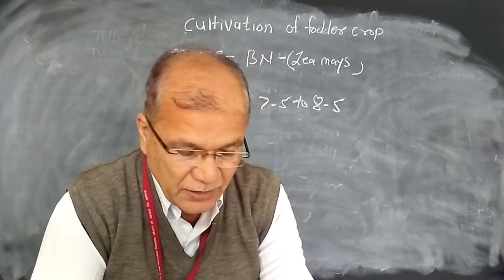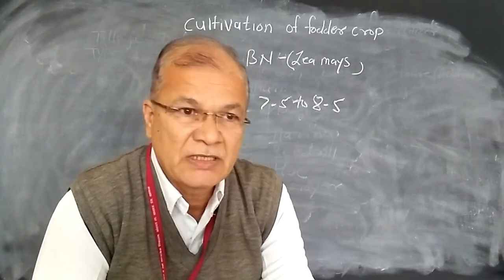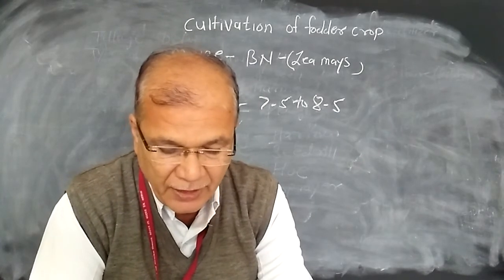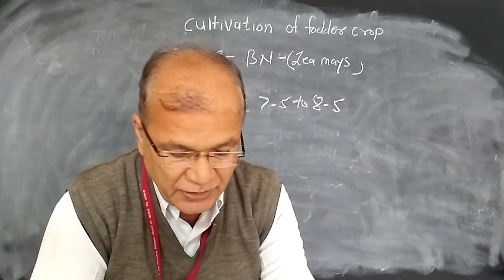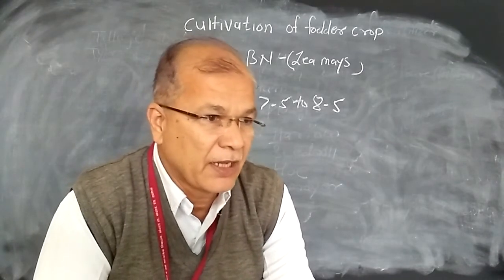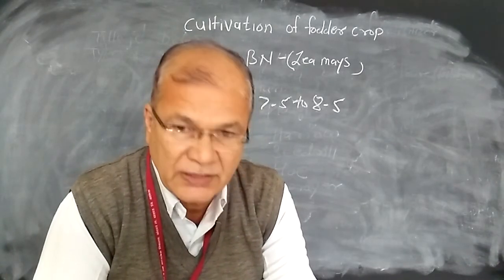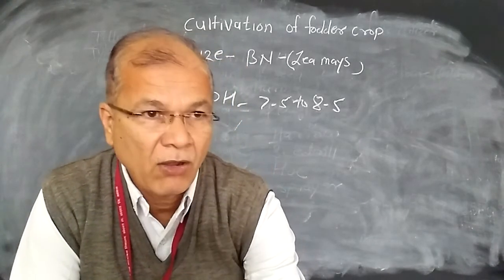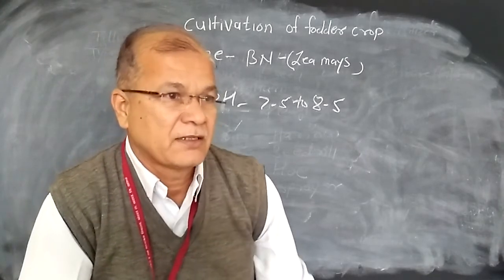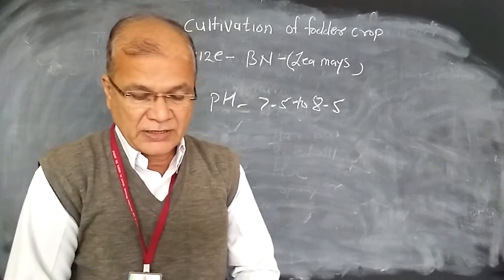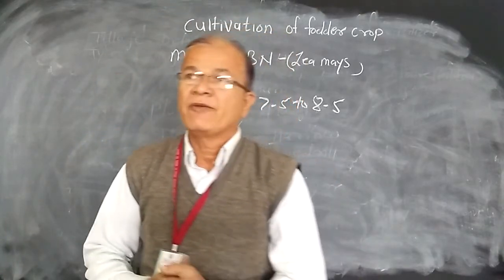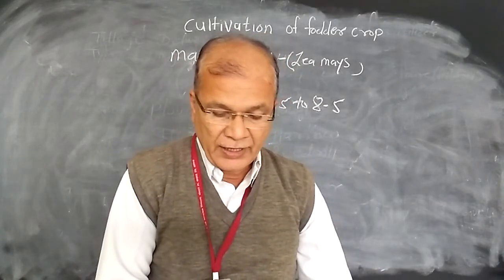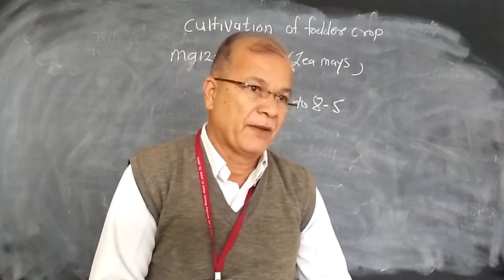The second point is the season of sowing. In which season may the maize crop be sown? Maize can be cultivated in all three seasons of the year, that is Kharif, Rabi, as well as the summer season. If maize is sown in the Kharif season, it should be sown in the month of June to July.